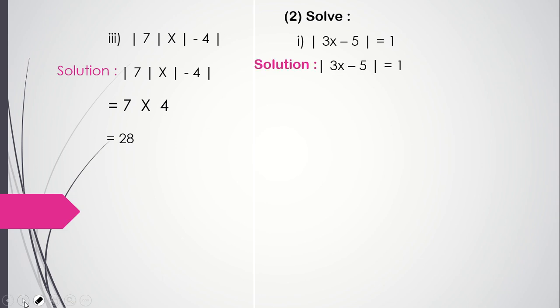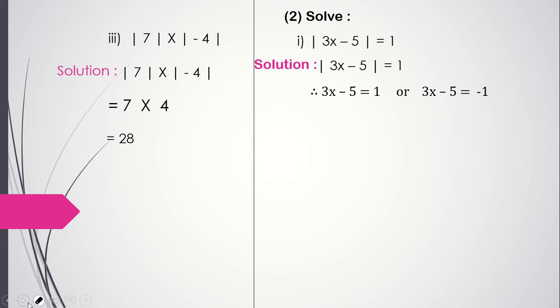So let's see how we are going to write it. I hope these two conditions are clear to you. 3x minus 5 is equal to 1, or 3x minus 5 is equal to minus 1. If you have understood this first step, then done. Then further you just have to solve the two equations. Now this is minus 5. Minus 5 will go that side, will become plus 5. 1 plus 5 it will become, and this also